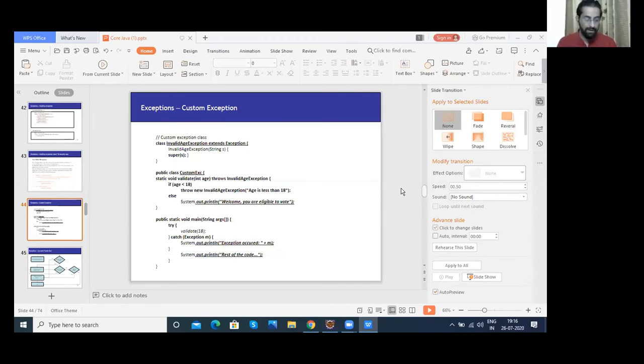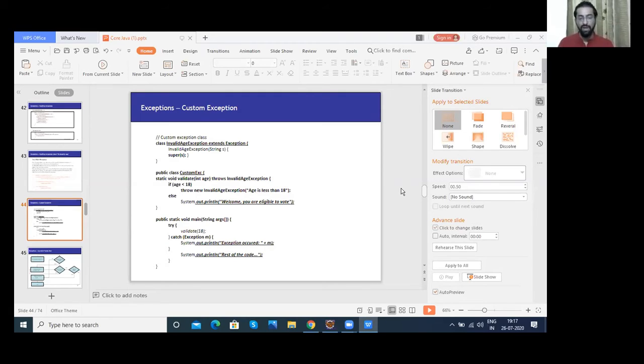Or let's say you are an employee at Paytm, or at HDFC Bank or any other bank, and after making a payment, let's say your payment failed, right? So you have to show the user that this payment has failed and this exception has occurred. You cannot use a generic exception. You have to write a specific exception, that this exception has occurred because of this reason: because the network went down, because you do not have enough balance, because this user has blocked you.